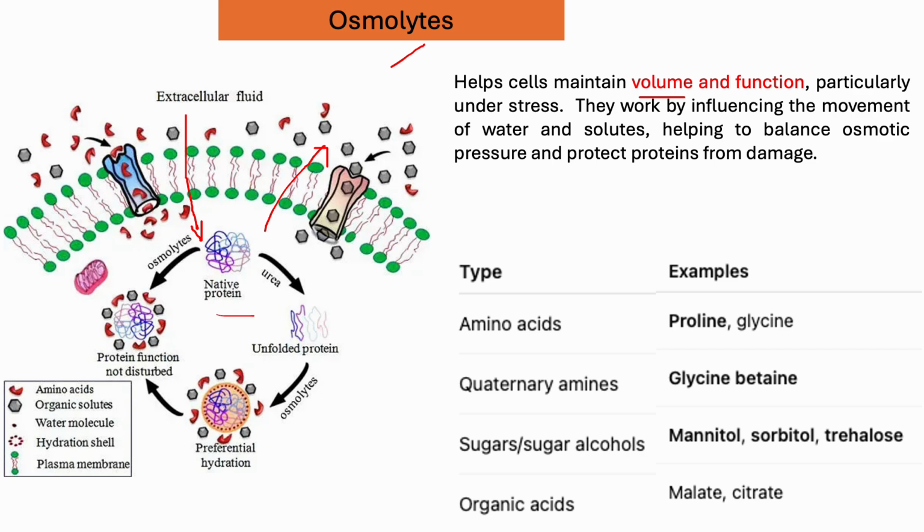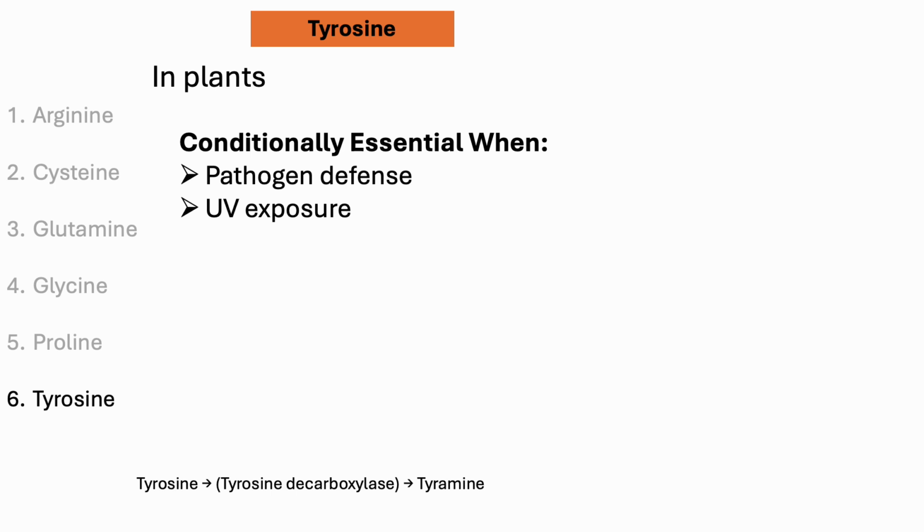Here, in the case of a native protein, urea, as we know, is a denaturing agent and can form unfolded protein, and then if we apply osmolytes, it comes back to the native shape. So amino acids like proline and glycine play a vital role as osmolytes.